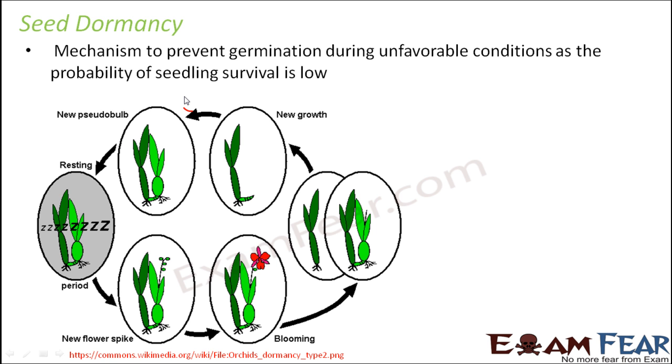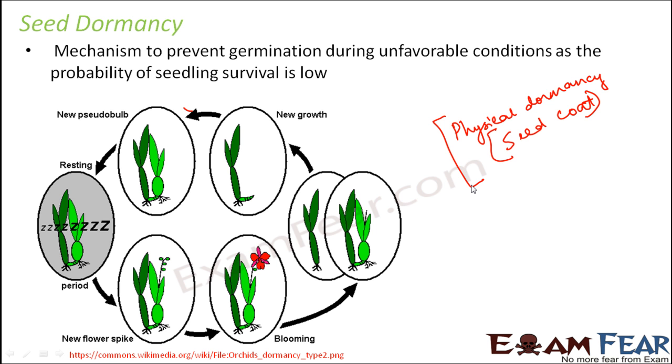In some plants there is physical dormancy, where the seed develops an additional coat outside it called the seed coat, and then it remains inactive within that coat. Whenever the favorable conditions come back, the coat breaks and the seed is allowed to germinate. So that is an example of physical dormancy, in which an additional seed coat is developed outside. Similarly, mechanical dormancy, chemical dormancy, and physiological dormancy can happen. So there are many different categories of dormancy in seeds.